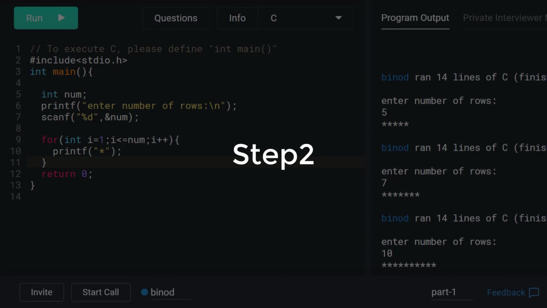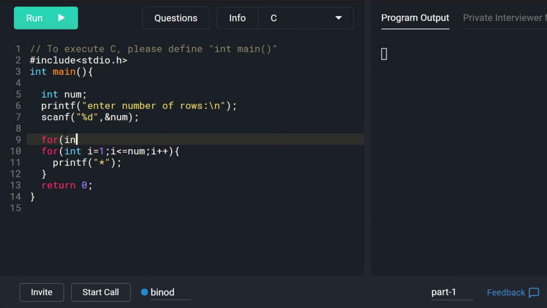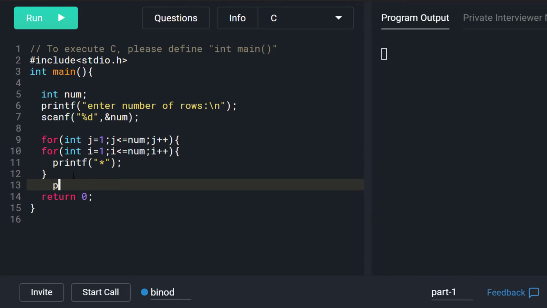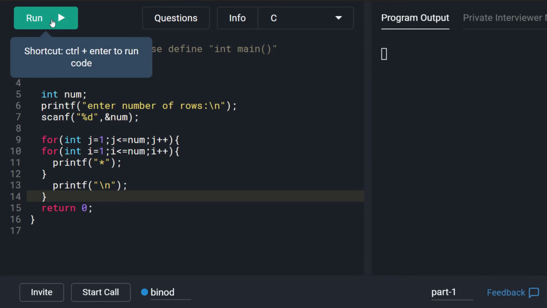Step 2. We want these n stars to be printed n times, that is in n rows. So we can achieve this by using another for loop. So the code would be this: for int i is equal to 1, i less than or equal to n, i plus plus, for int j is equal to 1, j less than or equal to n, j plus plus, and printf star. After that, printf slash n. That means once a row is completed, the control goes to the next statement.